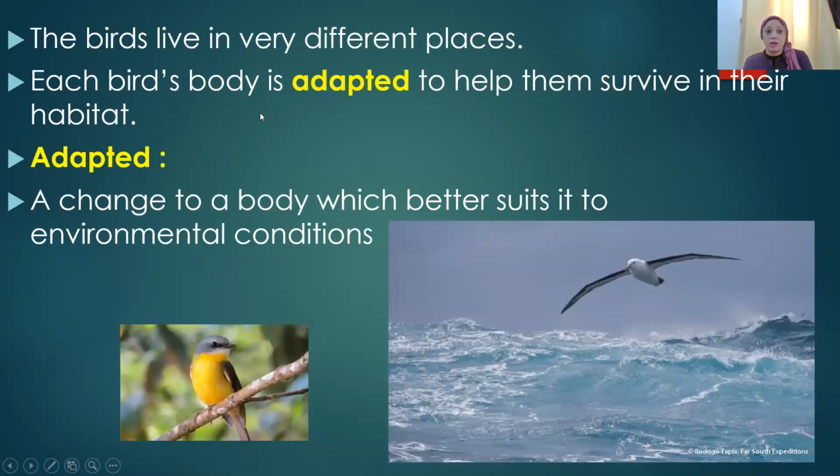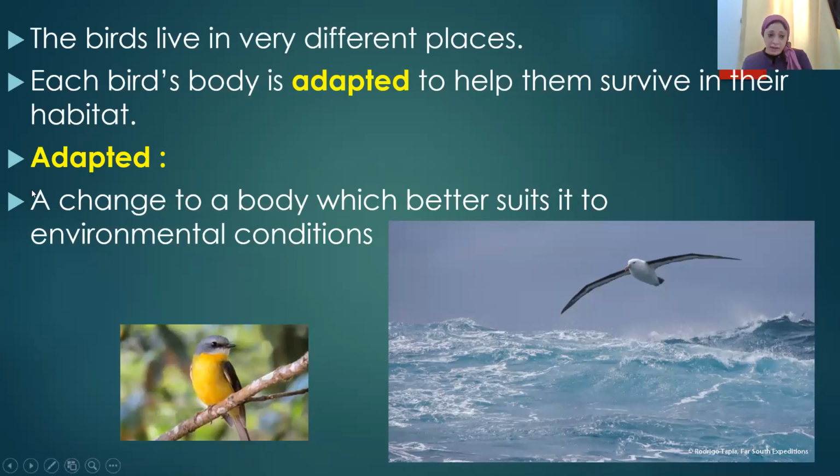The birds live in very different places. Now, let's talk about the birds. They can live in very different places. Each bird's body is adapted to help them survive in their habitat. So the bodies of the birds are adapted, with certain features that help them to live in their habitat.